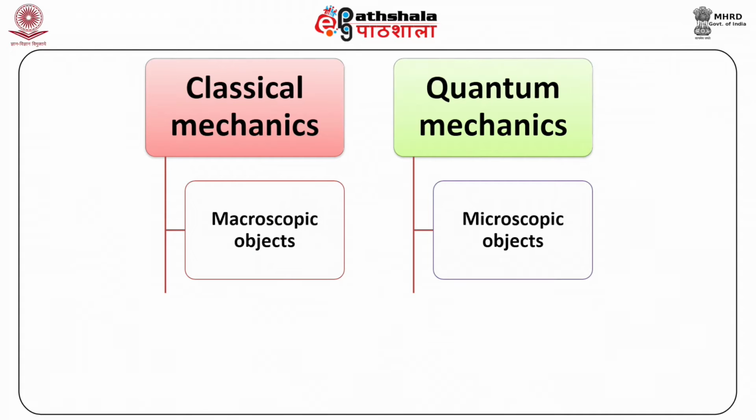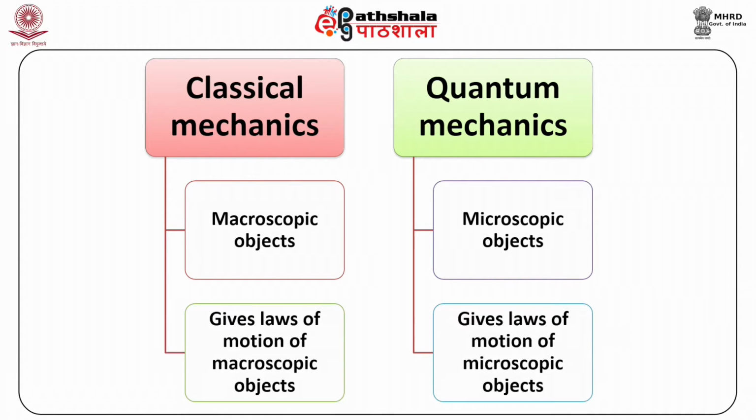In very simple language, classical mechanics gives you the laws of motion of macroscopic objects, and quantum mechanics gives you the laws of motion of microscopic objects. The word mechanics is common to both, and mechanics means science of motion. So both deal with the science of motion, one for macroscopic, the other for microscopic.